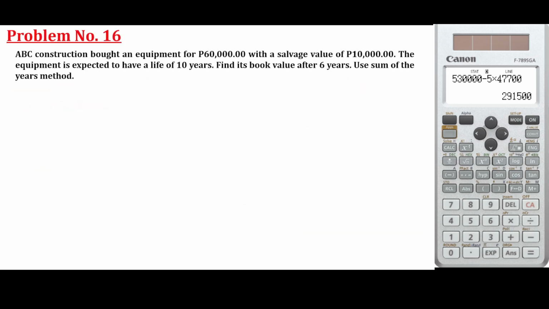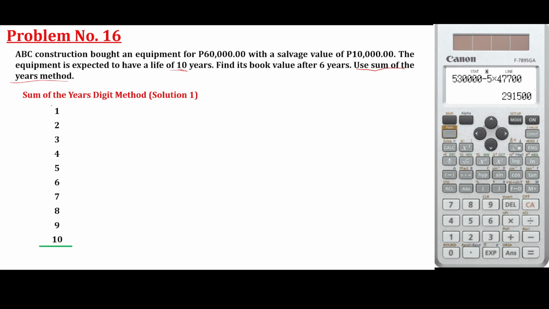Okay, number 16, a different type of depreciation, which is sum of the years method. Sum of the years method. So how do we use this? You don't have to memorize the formula. Just take note of this. Now, sum of the years method, you're just going to take the number of years up to the salvage value, list down 1 up to 10.